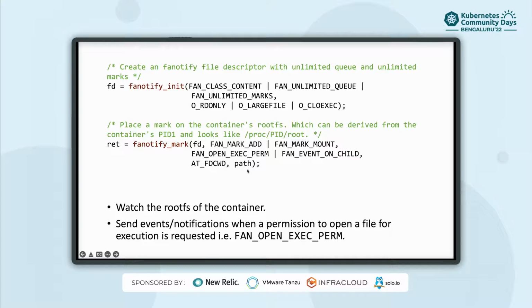In our case, we'll monitor /proc/pid/root, with pid being the PID 1 inside the container. We'll have a mechanism of figuring out what the PID 1 inside the container is on the host. It could be mapped to anything else. So yeah, once we do that, we'll start getting those events.